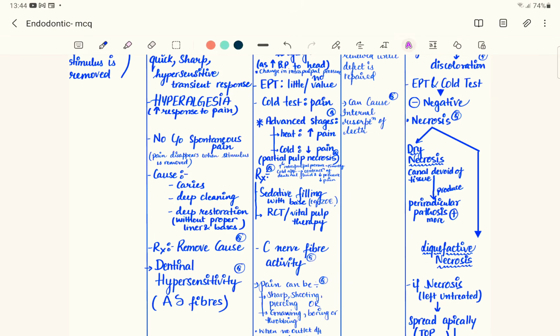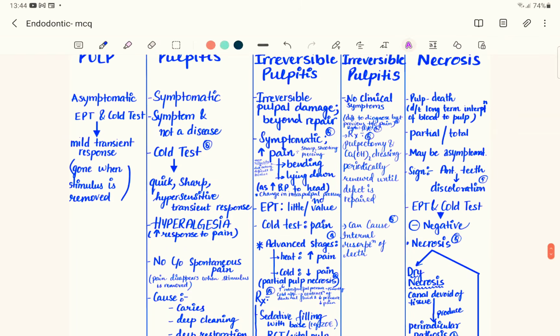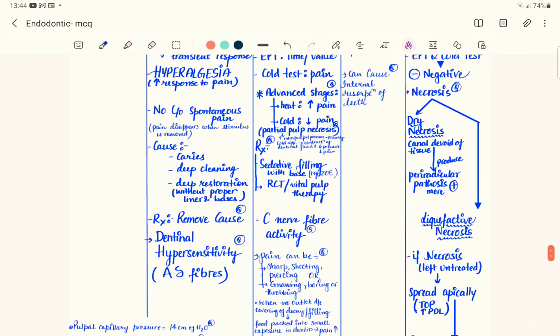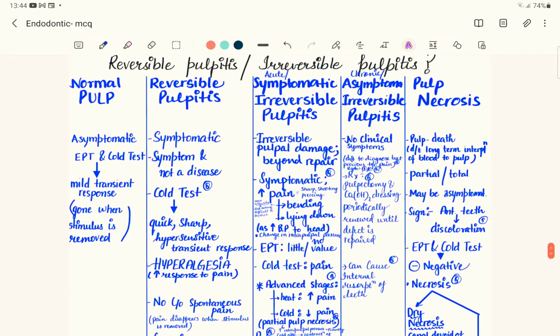We have to remove the cause, and if we remove the cause, that's the treatment of this particular disease. So the cause can be due to caries or deep scaling or deep restoration without a proper base or liners. So the pain is due to A delta fibers, and that are due to the dentinal hypersensitivity. Now, what if we don't remove the cause? What if we don't excavate the caries? What if we don't use a proper liner and base? Then this reversible pulpitis can progress into irreversible pulpitis.